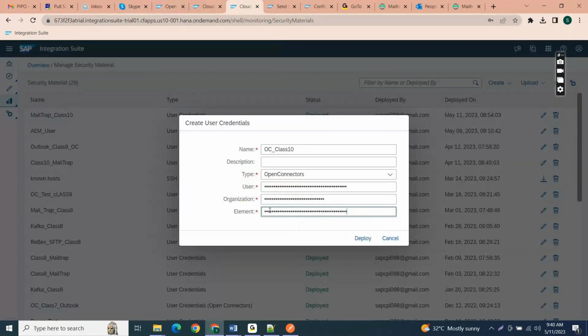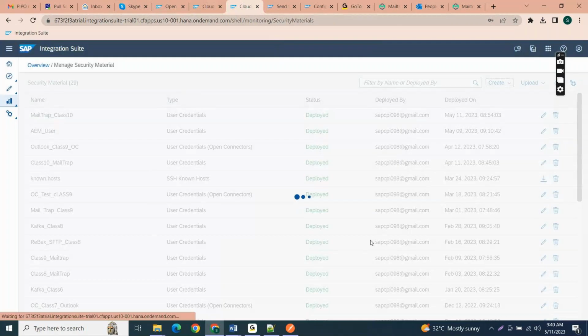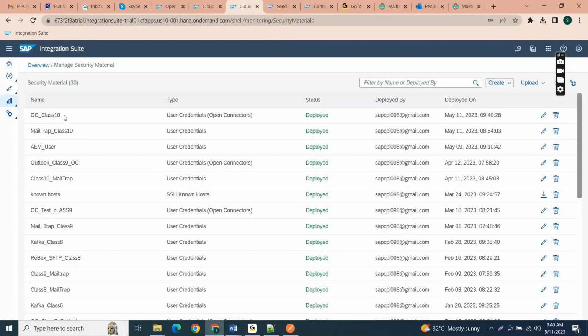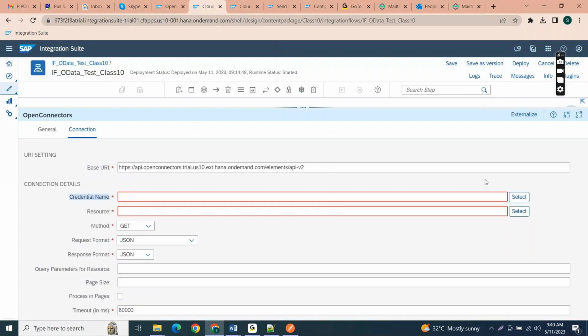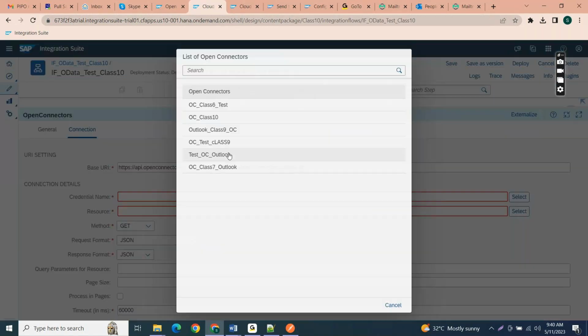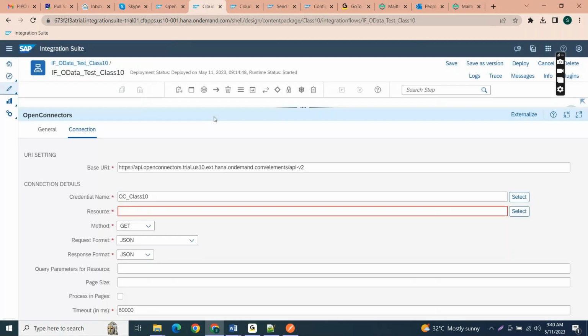So see here, you can deploy this now. Now it is deployed, right? We can select this open connector from this channel. So see, you can select and all the open connectors will be available. The open connectors cluster. This is the credential name. Now if I select this, all the related information, all the resources will be available there.